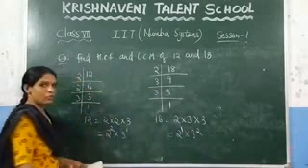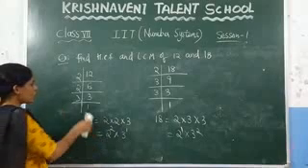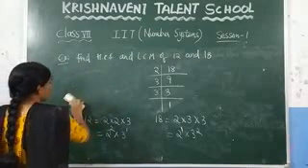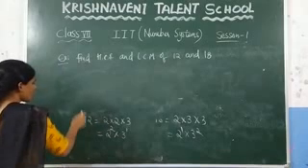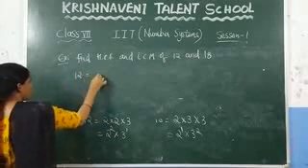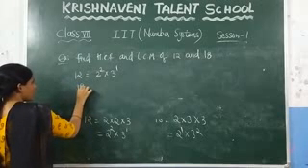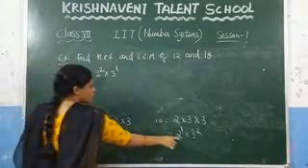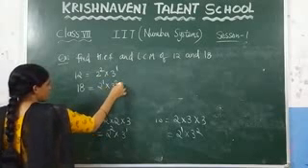So first we need to find the prime factors of the given numbers. At last, what we got here: we can write 12 as 2 square into 3 power 1. After calculation, we got 18 as 2 power 1 into 3 square.